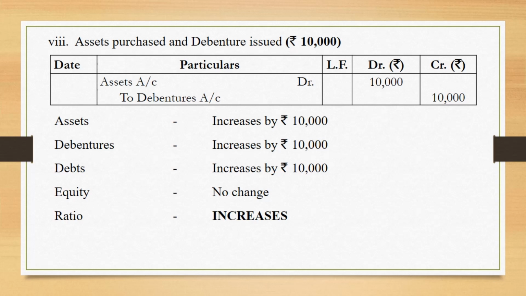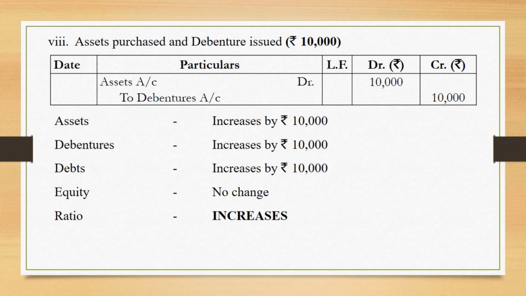So when assets are purchased, assets account will be debited and debentures are getting issued, so debentures account will be credited. Now assets increases by 10,000, debentures also increases by 10,000. When you talk about assets, assets will not have any effect on debts or equity, right?